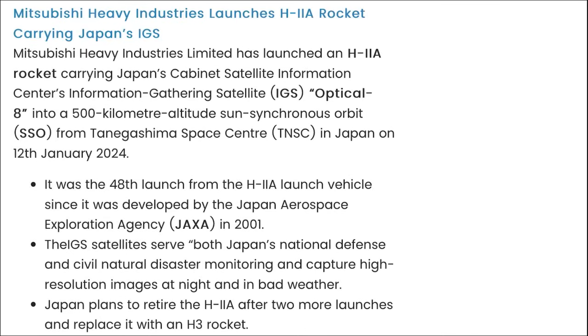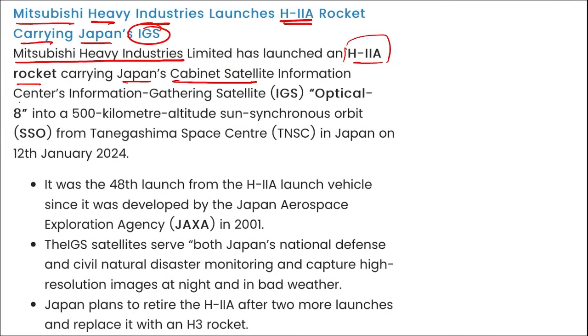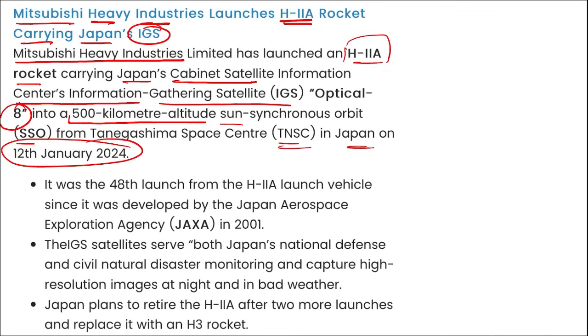Moving on. Next is Mitsubishi Heavy Industries. They have recently launched the HIIA rocket carrying Japan's Cabinet Satellite Information Center's information gathering satellite Optical 8, into a 500-kilometer altitude sun synchronous orbit from TNSC Japan on 12th January 2024. This was the 48th launch of the HIIA launch vehicle since it was developed by JAXA in 2001.